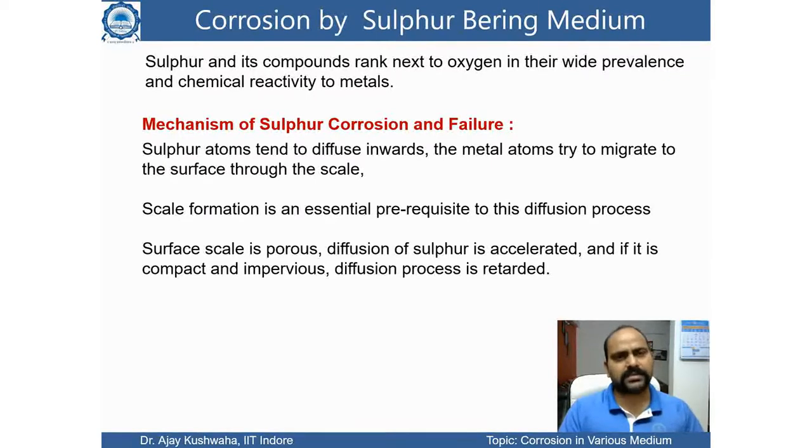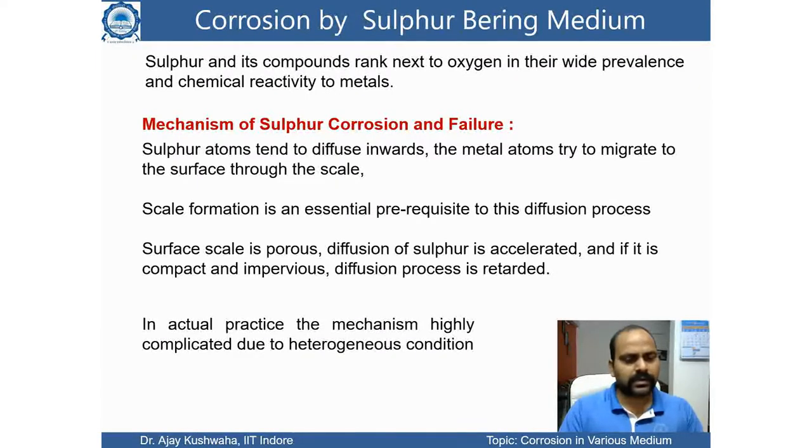But if it is compact and very dense, then diffusion is not so easily possible. So in actual practice, the mechanism is highly complicated due to heterogeneous conditions. It seems very simple, but in reality you don't know what kind of sulfur component is there, and if it is known, then what the metal is, and then the reaction between metal and sulfur, and even how this sulfur surface scale is going to form. That is also a complicated issue. So sulfur bearing medium also creates a lot of different kinds of corrosion, and we need to understand it in a different manner.